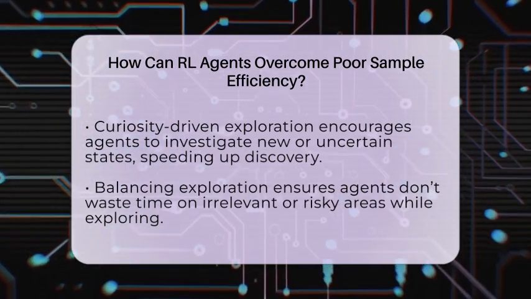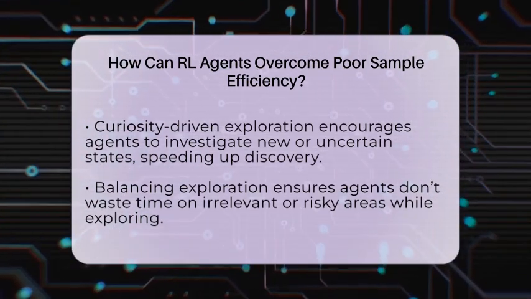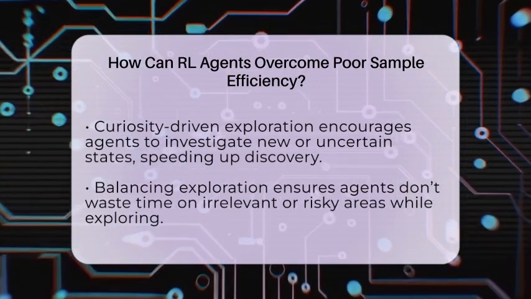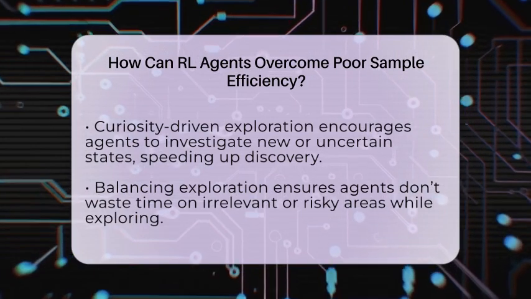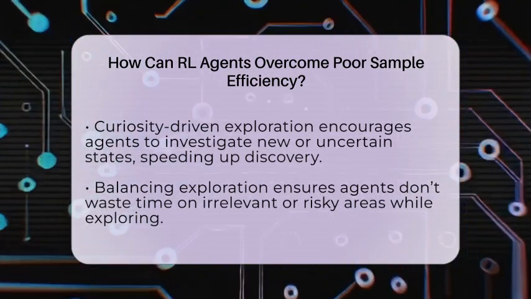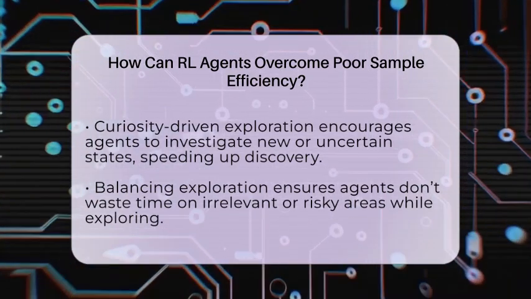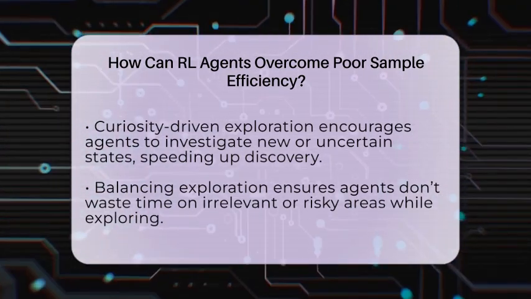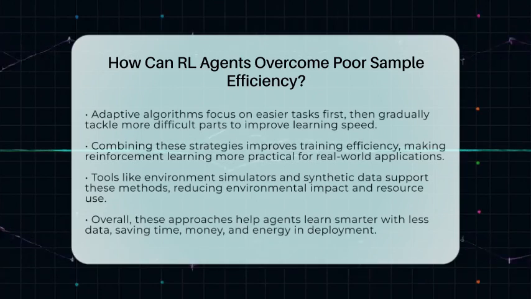Smart exploration strategies also play a role. Curiosity-driven methods encourage the agent to explore new or uncertain states. This helps discover valuable information faster but needs to be balanced, so the agent doesn't waste time on irrelevant or risky areas. Finally, some algorithms adapt to the difficulty of specific tasks. They focus on easier instances first to speed up learning, while still maintaining performance on harder parts.